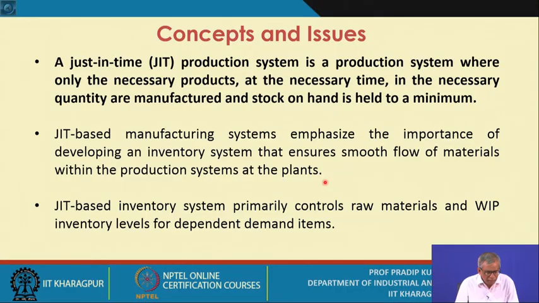And as soon as you say that the company's performance is well accepted or excellent, obviously the inventory management system plays a significant role. So that is your main goal, and the JIT based inventory system primarily controls the raw materials and WIP inventory levels for dependent demand items. As I have already pointed out, controlling the WIP inventory levels is a serious problem. So the simple but effective techniques you have to adopt, you have to use.